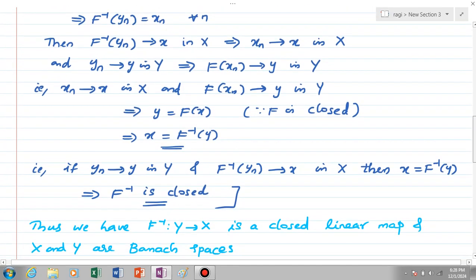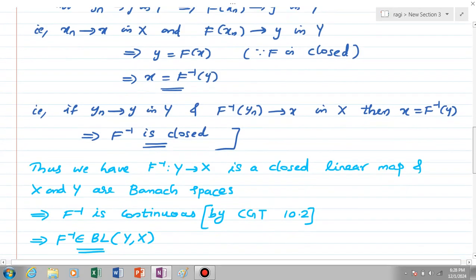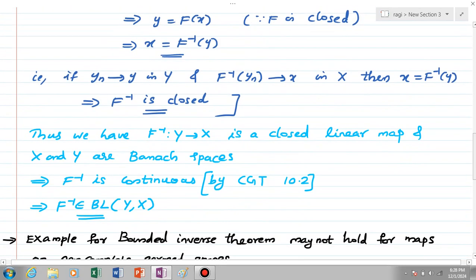So we have proven that the map f inverse from Y to X is a closed linear map, and X and Y are Banach spaces here. So by the closed graph theorem, we can see that f inverse is a continuous map. That means f inverse is an element of BL(Y,X). This is the proof of the bounded inverse theorem.